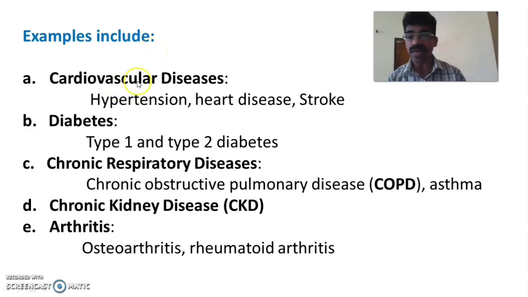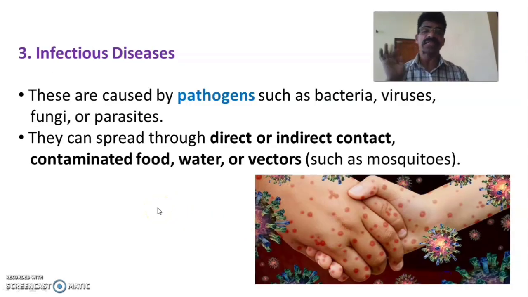Examples of chronic diseases are cardiovascular diseases such as hypertension, heart diseases, stroke, and diabetes, endocrine disorders like type 1 and type 2 diabetes, chronic respiratory diseases, that is chronic obstructive pulmonary disease, COPD, and bronchial asthma. Another example is CKD, chronic kidney disease, and even arthritis, which includes osteoarthritis and rheumatoid arthritis. All come under chronic disorders. Rheumatoid arthritis is the inflammation of the small joints. That is an autoimmune disease too, but it is a chronic disease. It may occur lifelong.